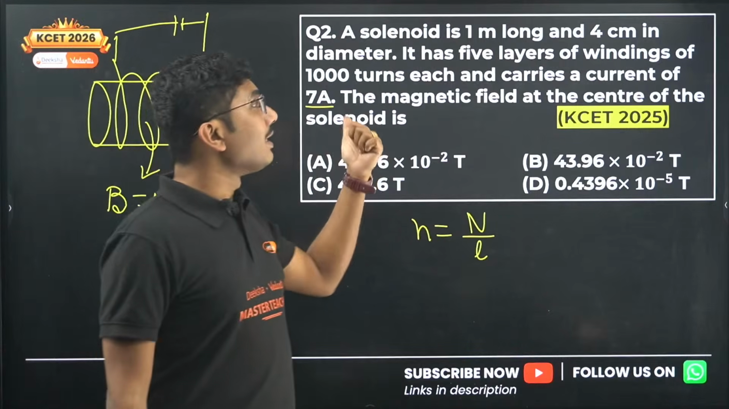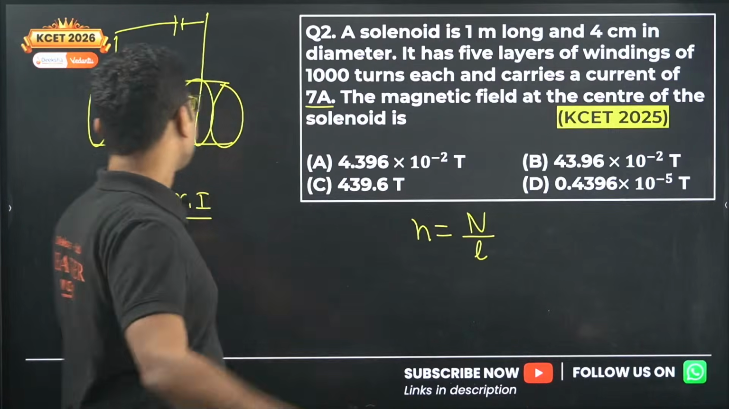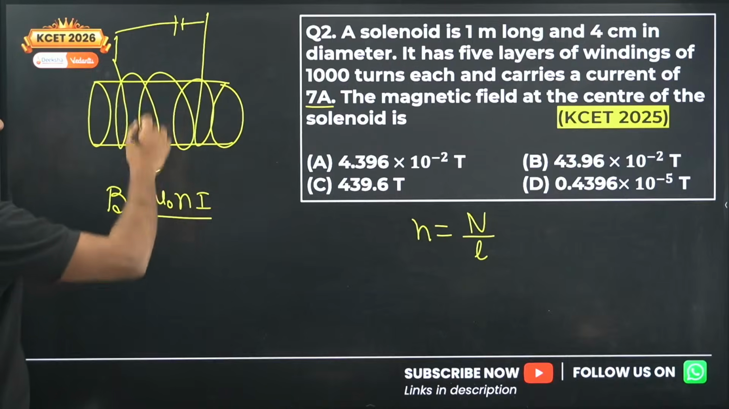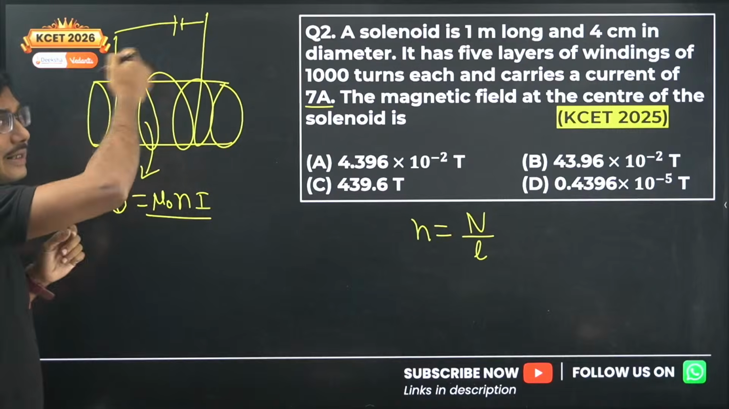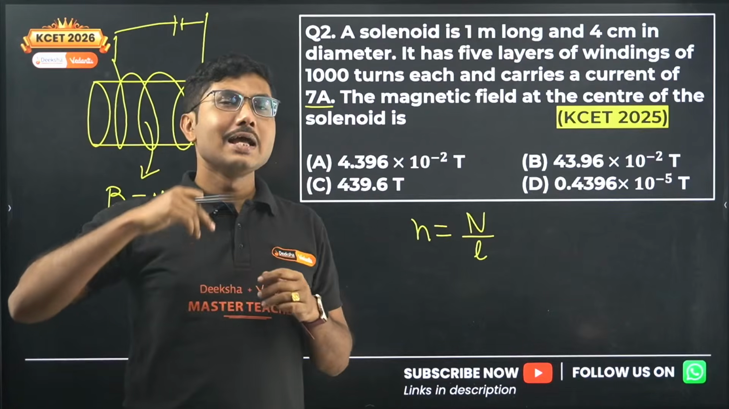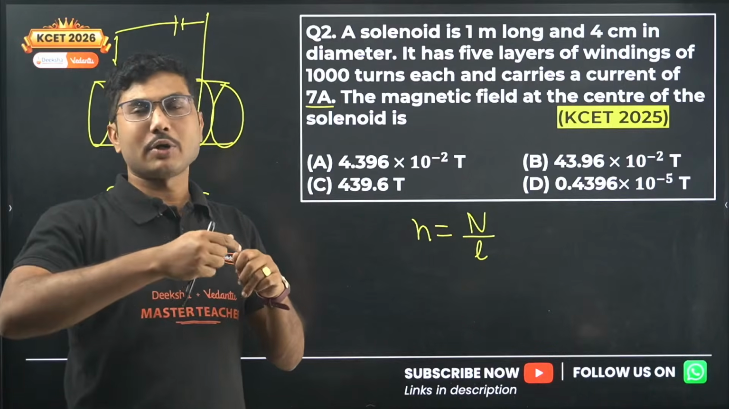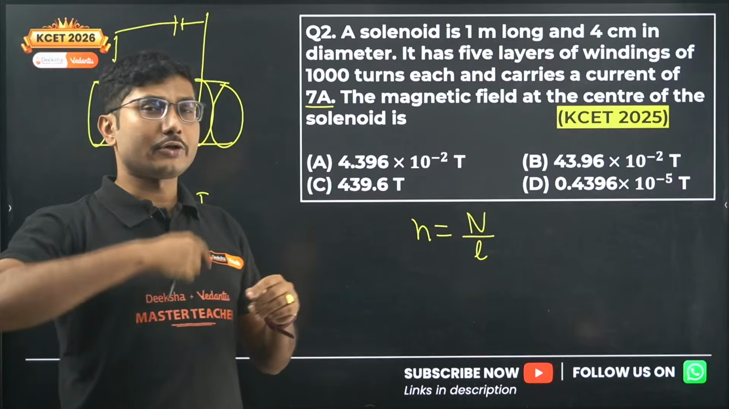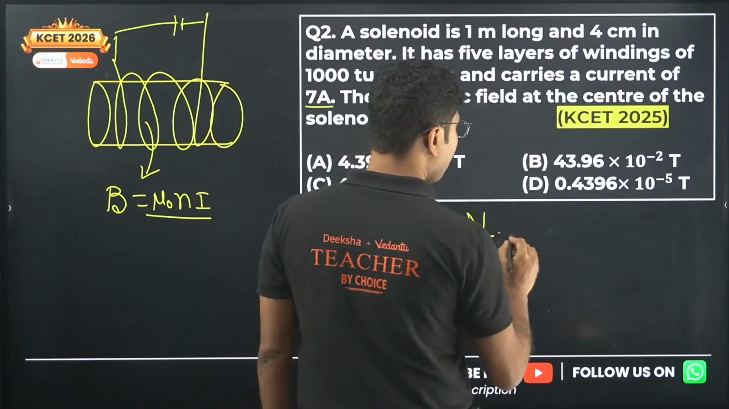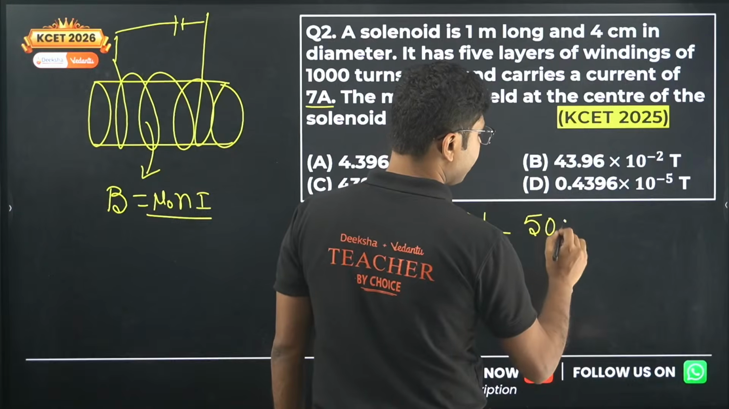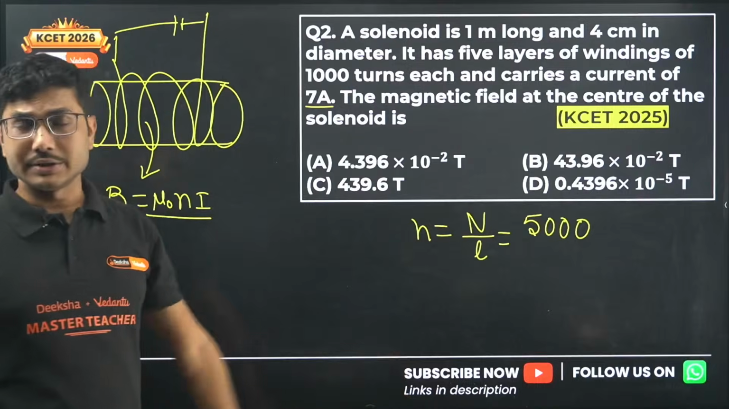Now let's read the question clearly. It has 5 layers of windings. One layer has 1000 turns. So 5 layers means one after another: one layer, then another layer, then another layer. Imagine that you are adding sellotape over a cylinder. One layer of sellotape contains 1000 turns, another layer contains another 1000 turns. So total 5 layers are there, and the total number of turns over here is 5000. 5 layers, each layer 1000 turns, so total number of turns is 5000.